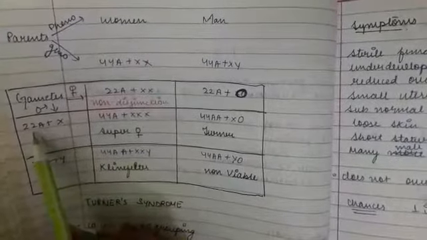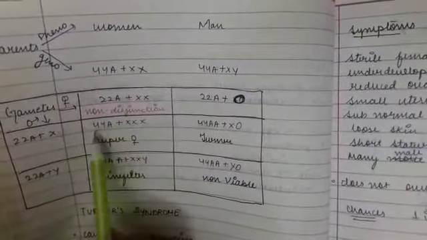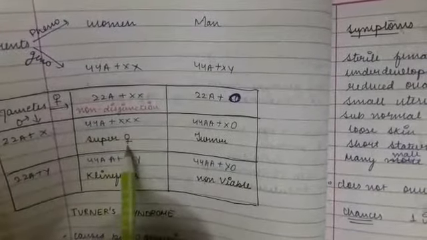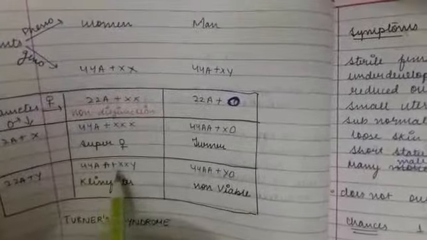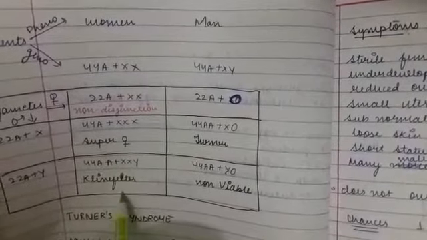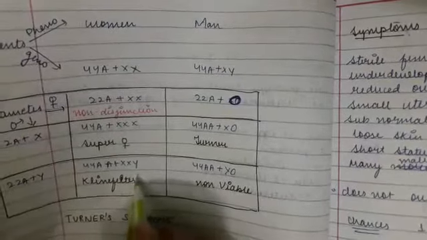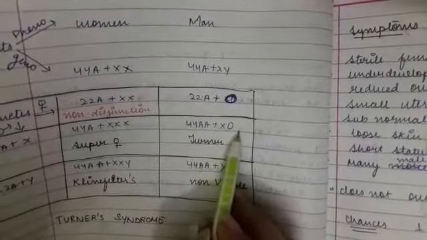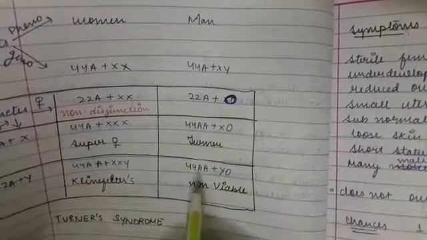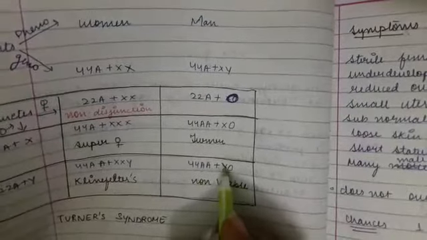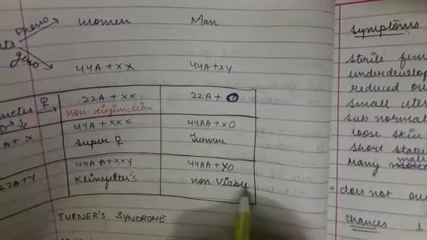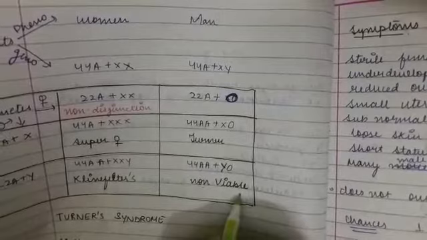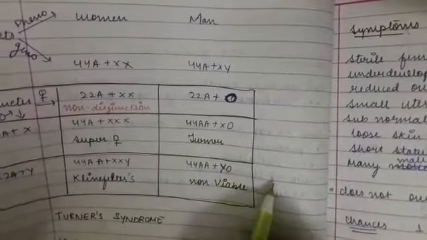The individual here will be 44 autosomes plus XXX. It is called a super female. Here it is 44 autosomes plus XXY, an individual suffering from Klinefelter syndrome. And 44 autosomes plus XO is Turner syndrome. 44 autosomes plus YO is non-viable. Such individuals do not survive because genes for survival are located on the X chromosome.